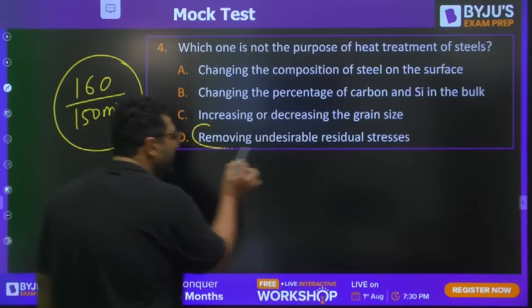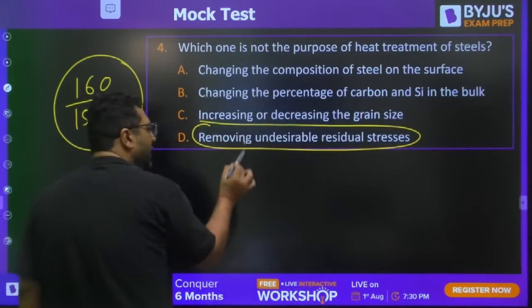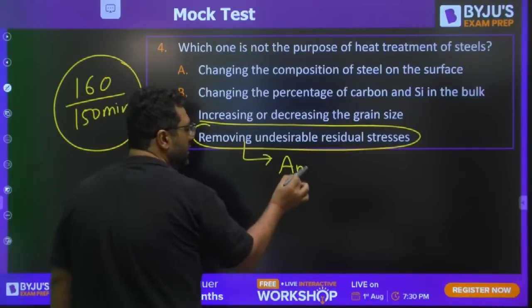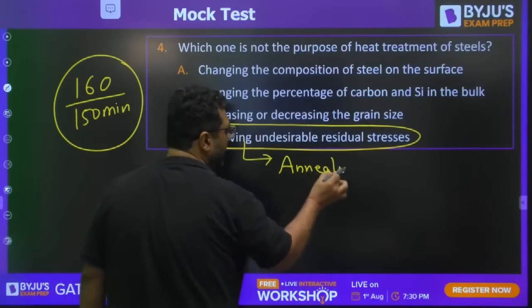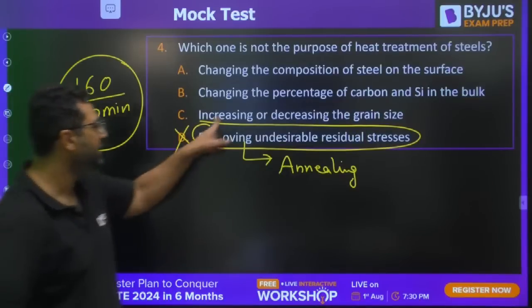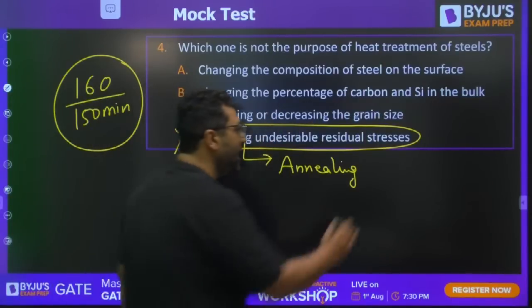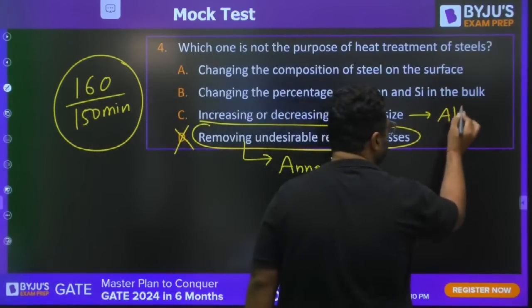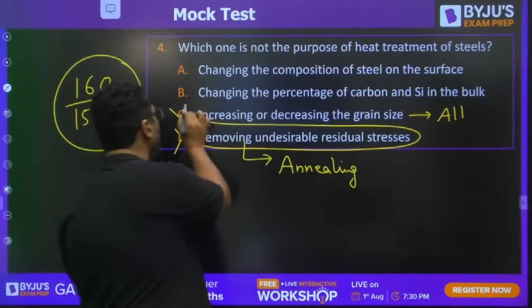Removing undesirable residual stress we do in annealing, so that is the purpose of annealing, and that option is wrong. Increasing or decreasing the grain size happens in all heat treatment processes, so this is also wrong.